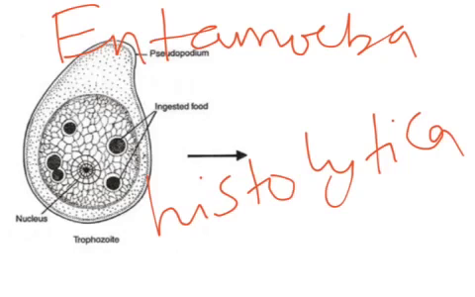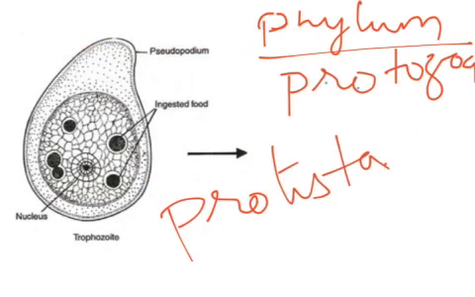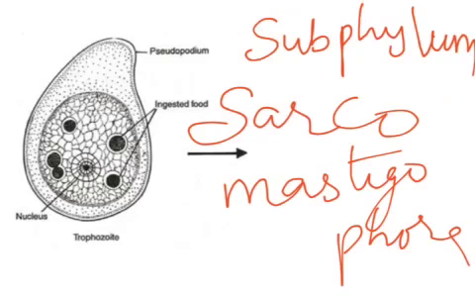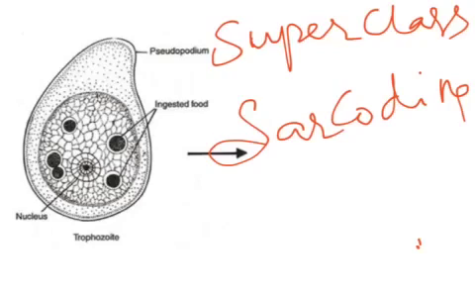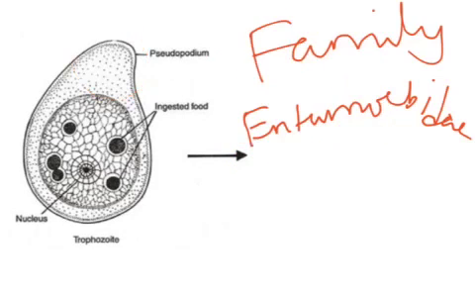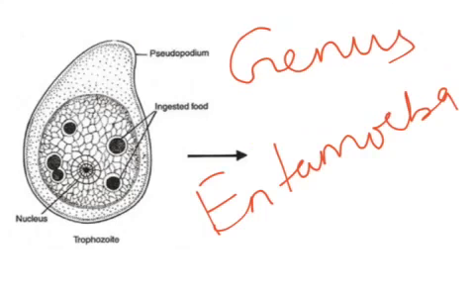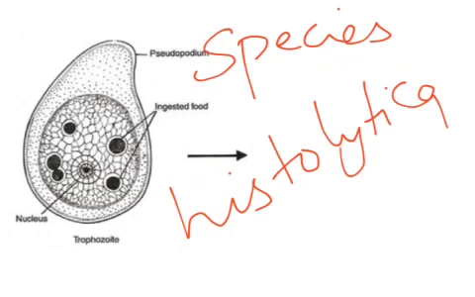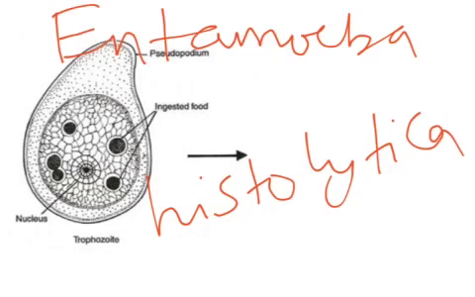So let's learn about Entamoeba histolytica. Hierarchy once again: phylum Protozoa, subphylum Sarcomastigophora, superclass Sarcodina, class Rhizopoda, order Lobosa, family Entamoebidae, genus Entamoeba, species Histolytica.